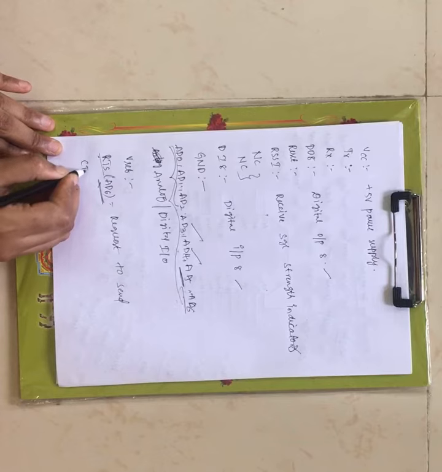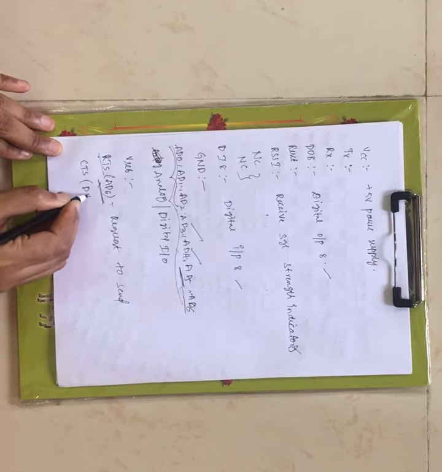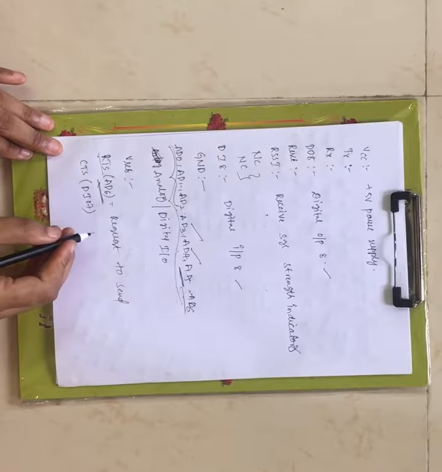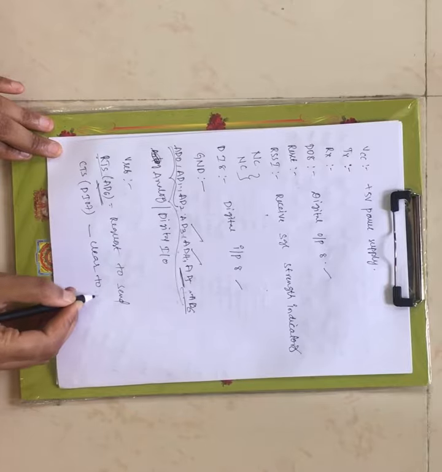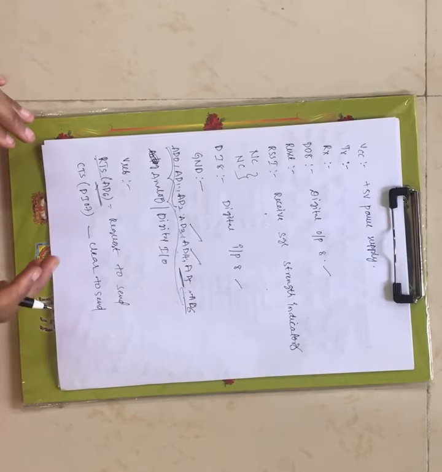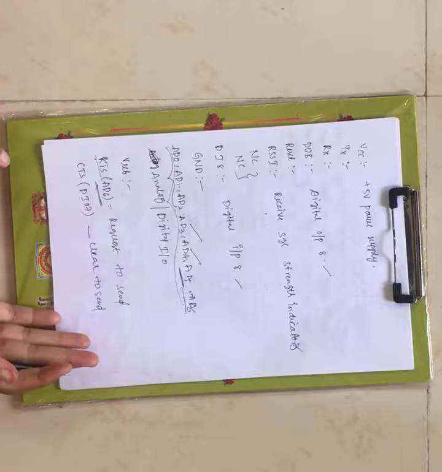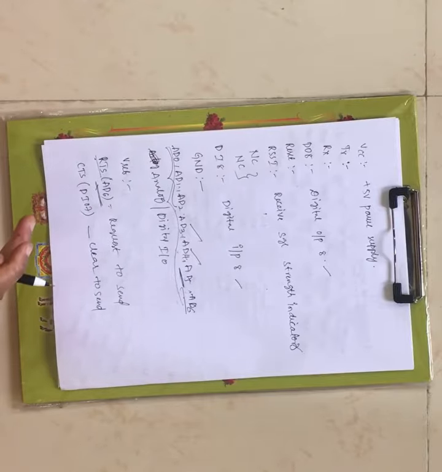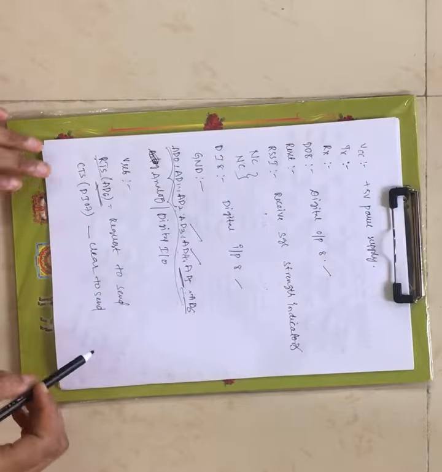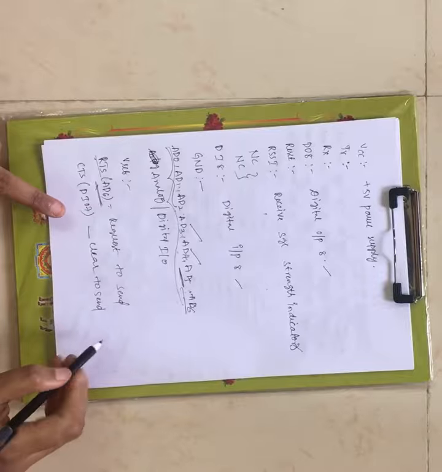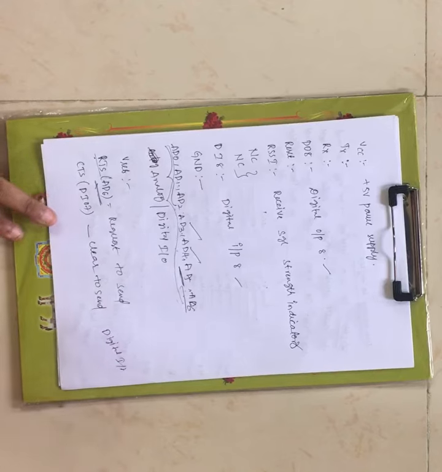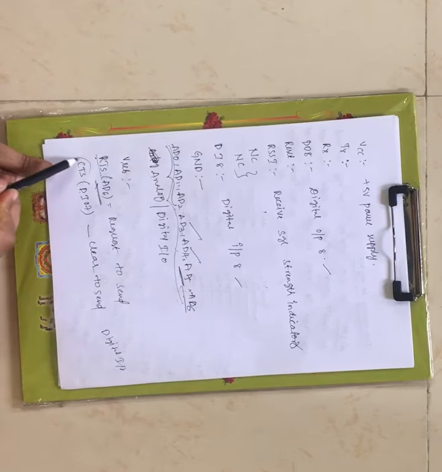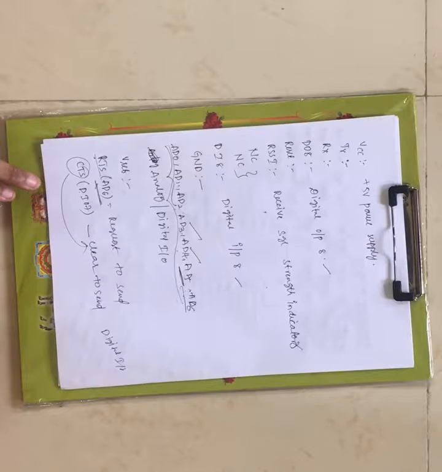And next we have CTS, right? Now the special function allotted along with this CTS is DIO7. CTS stands for clear to send the data. That means whether the path between the ZigBee and the connected device is clear for communication or not. That particular information is given by this particular pin. DIO stands for digital input or output pin. To this pin a special function is allotted, that is clear to send the data, right?